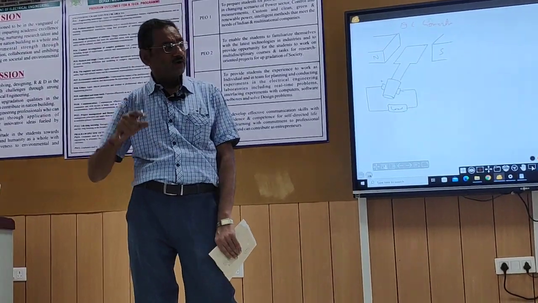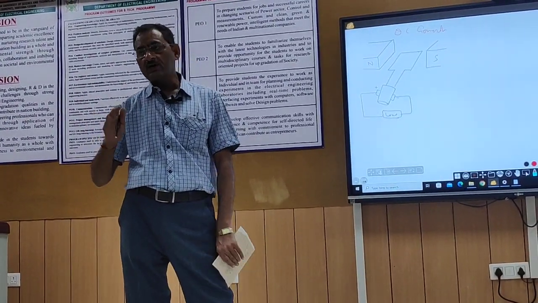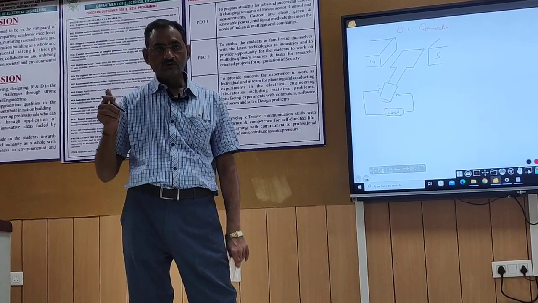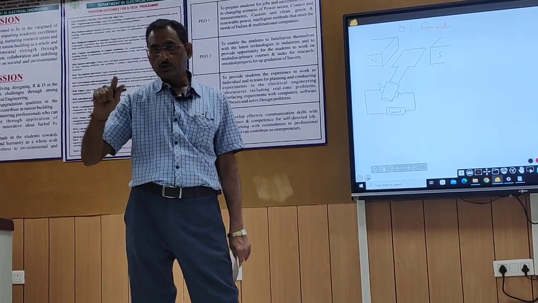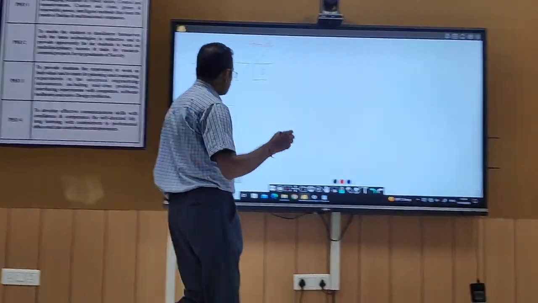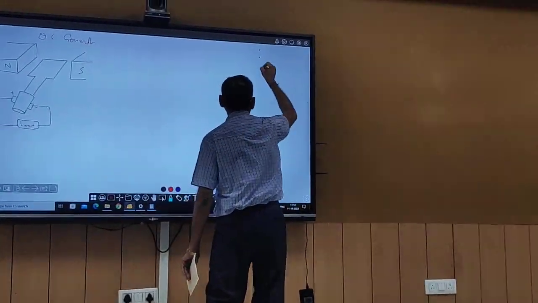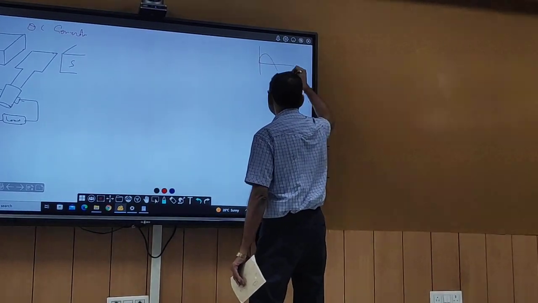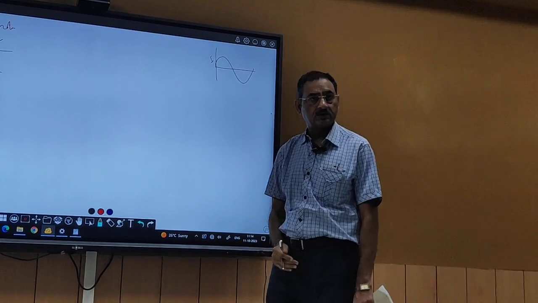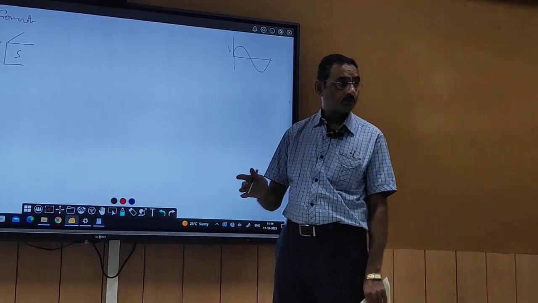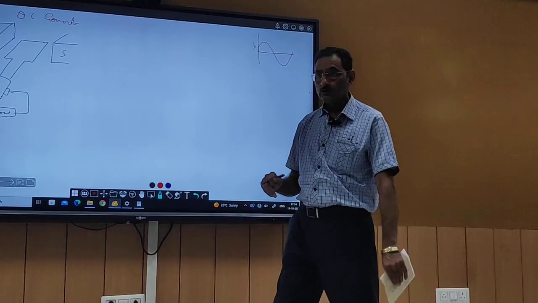The rate of change of flux there is because of the nature of the current, the nature of the supply. In the transformer, there is an AC supply, and an AC supply is like this. The current is positive, negative, so the flux is also positive, negative. Here also the flux changes, but the nature is different. What is the